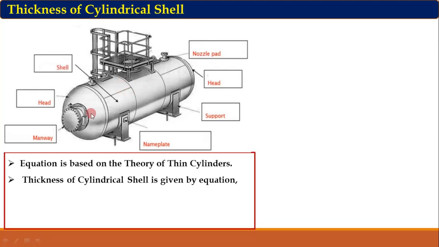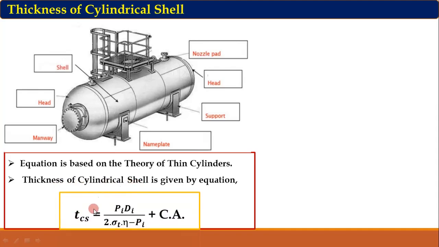So we can say that the equation of thickness of cylindrical shell is based on the theory of thin cylinder, and therefore the thickness of cylindrical shell is t_cs is equal to pi di upon 2 sigma t eta minus pi, plus Ca. Now if you observe this equation carefully, this pi di upon 2t is the equation of thin cylinder.